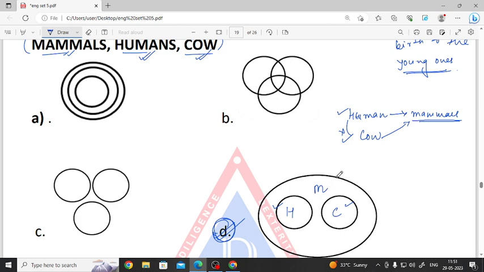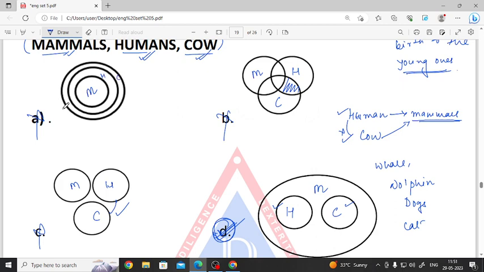We know some mammals are also, for example, we have a whale, we have dolphin, we have dogs, we have cats, right? So option number D is correct, because see, mammals, humans, cow, this portion is correct, but mammals should be related with humans and cows. Option C is incorrect. If we go with mammals, humans, cow, human and cow are not related to each other. Option B is also incorrect, and A is also incorrect, so option number D is correct.